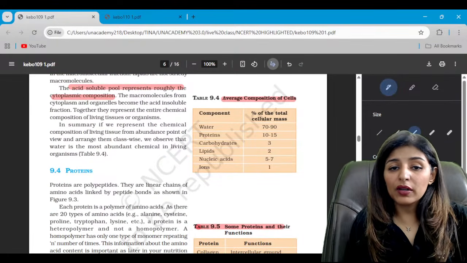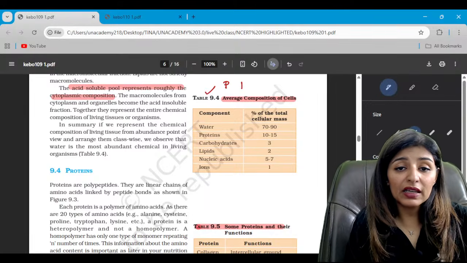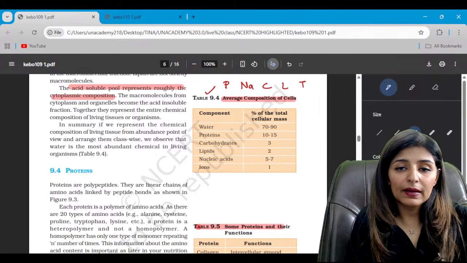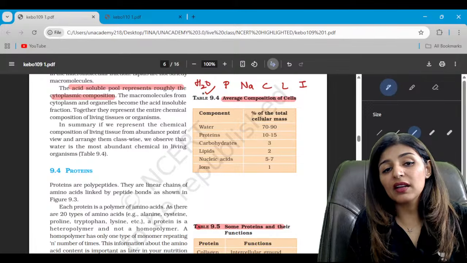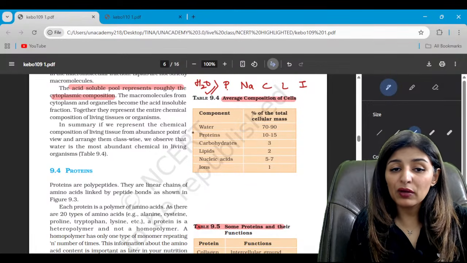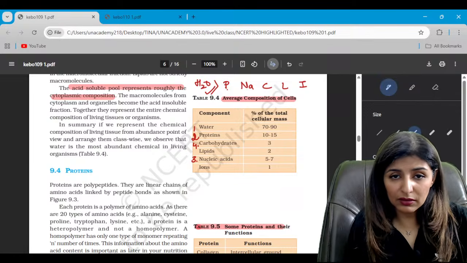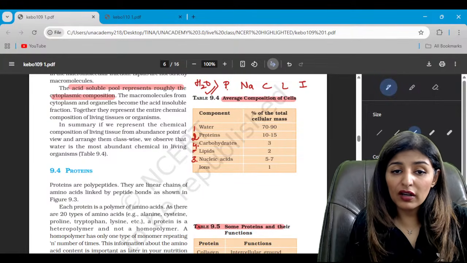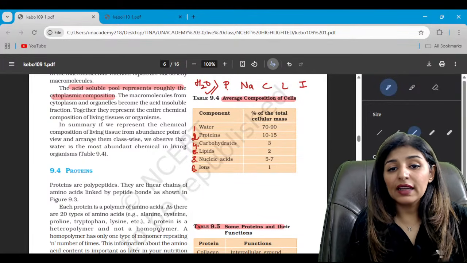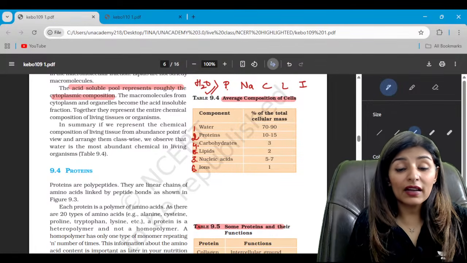Now, another important table, average composition of cells. How do we remember? We remember it as PiNaCaLi. The most abundant is water, of course. Other than water, we have PiNaCaLi. P for proteins, so water is first, second position proteins, Na for nucleic acid, C for carbohydrates, see the percentage, L for lipids, and I for ions.